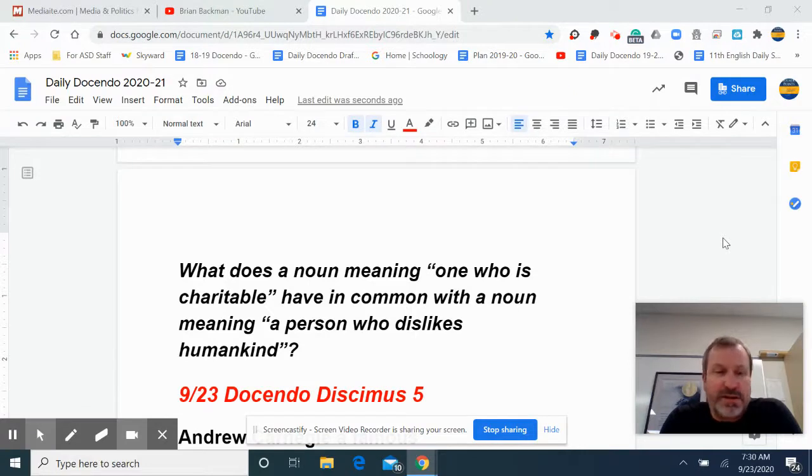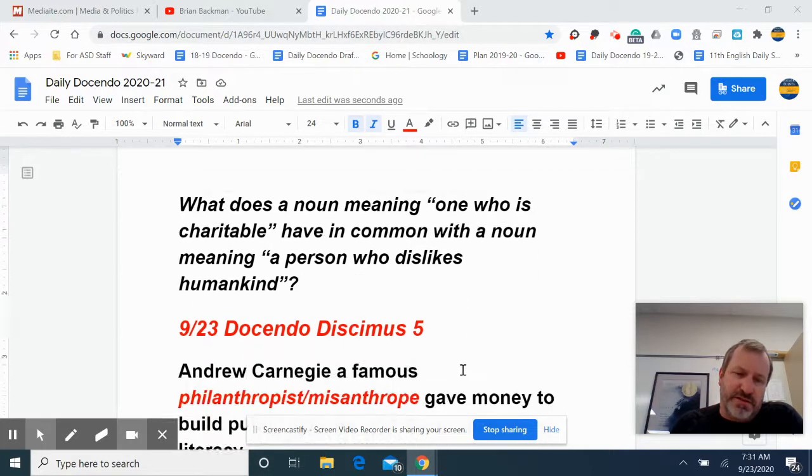To start off here, take a look at this question. This will get you thinking about the two words that are going to be in the sentence today. What does a noun meaning one who is charitable have in common with another noun meaning a person who dislikes humankind? Again, two very different nouns in their definitions, but as you'll see, they have a common root. Could you come up with either one of those?